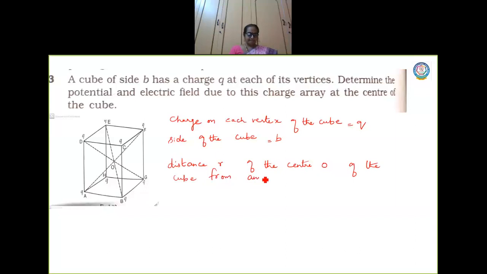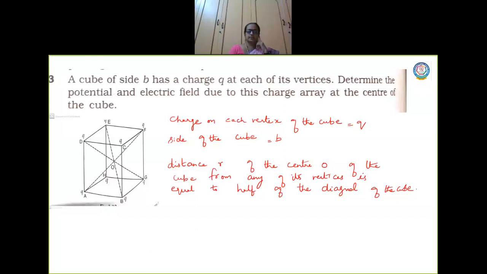from any of its vertices, which is equal to half of the diagonal of the cube. Now listen, I don't know whether you remember, when I was discussing a similar problem to find the electrostatic potential, we discussed a square.